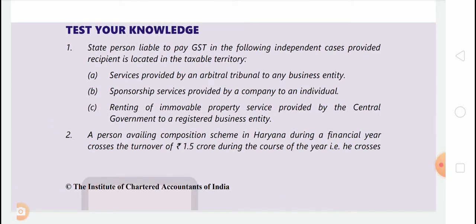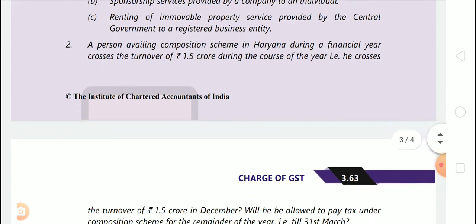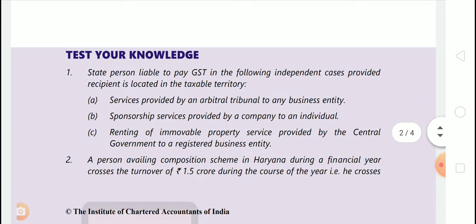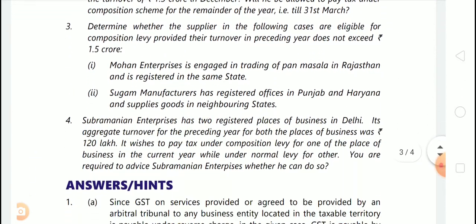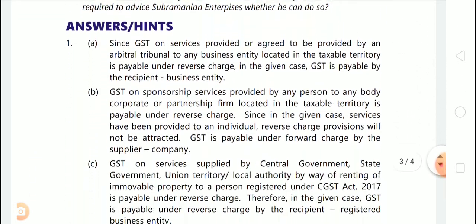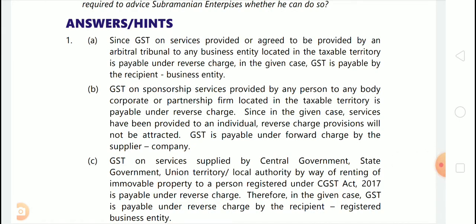Okay. Second case, that is 1B. Sponsorship services provided by a company to an individual. So the provision says that when sponsorship services are provided by any person to body corporate or partnership firm located in the taxable territory, then RCM applies. Okay. The answer, in this case sponsorship services are provided by company to an individual. Okay, see the answer. GST on sponsorship services provided by any person to any body corporate or partnership firm located in the taxable territory is payable under reverse charge.